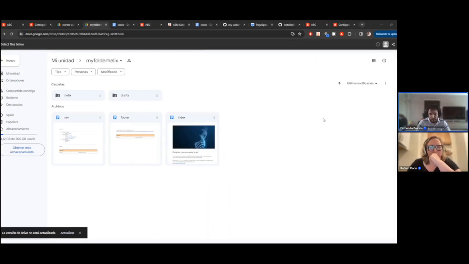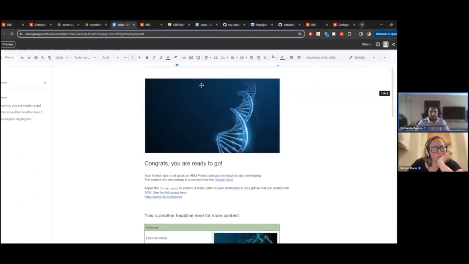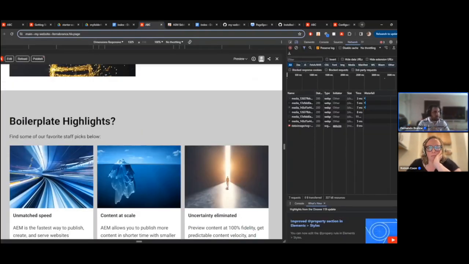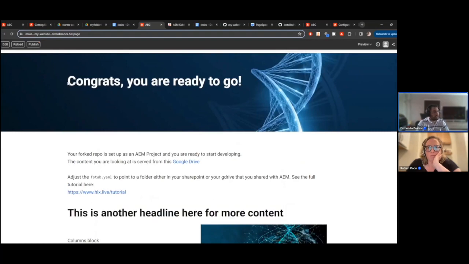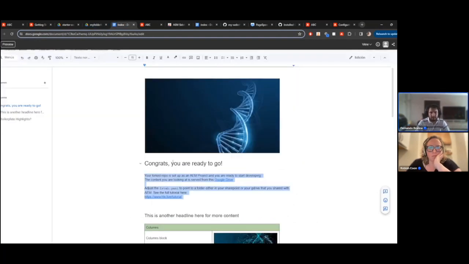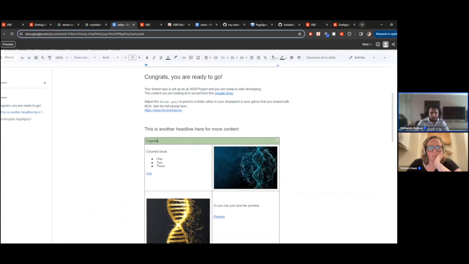So going back to my Drive, you can see how, from the file named index that I'm going to open, we can manage the content displayed on the deployed page. Quickly, you can see a hero image, a title, content, different structures. But I want to show you how it looks in the published content. You can see now how the title is in the hero and the content is displayed in this part of the page. I think it's fantastic how we can manage this.